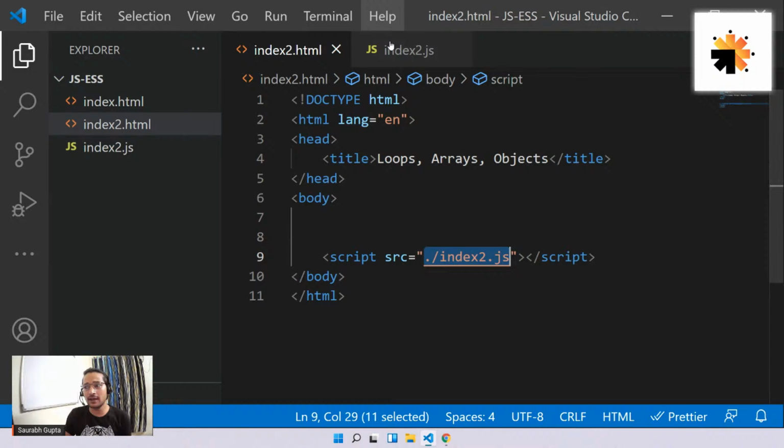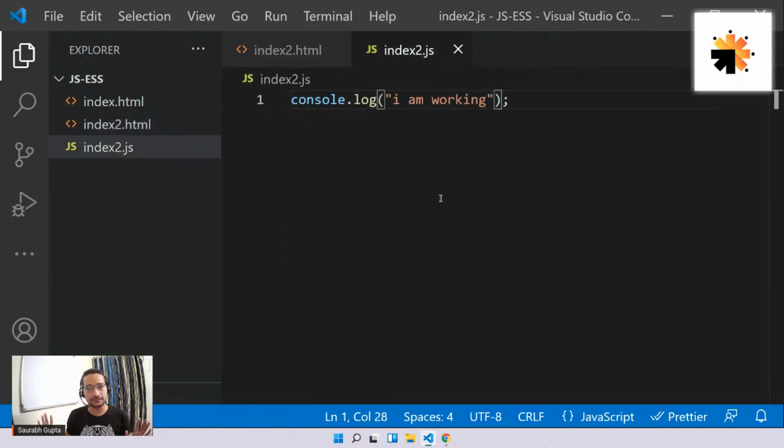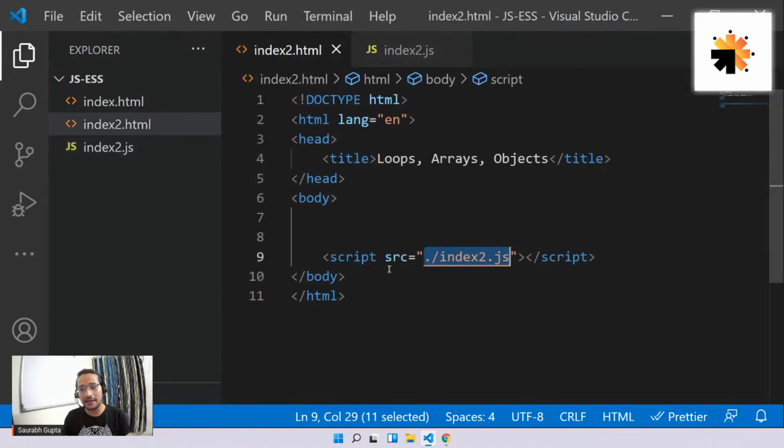All set? Now here, you can write JS normally, the way you normally write it. The link should be given in the script tag. Yes, script, and inside src, you have to give the path of your file, or a link also if it is online. Why not? Yes. Okay, Pooja.